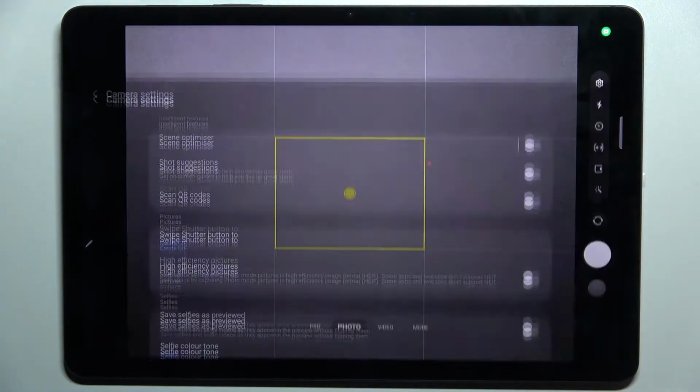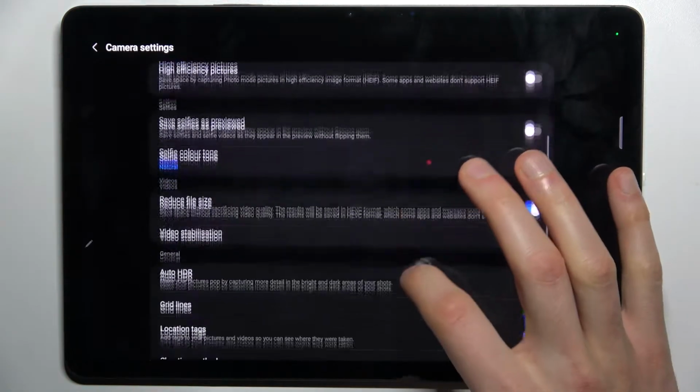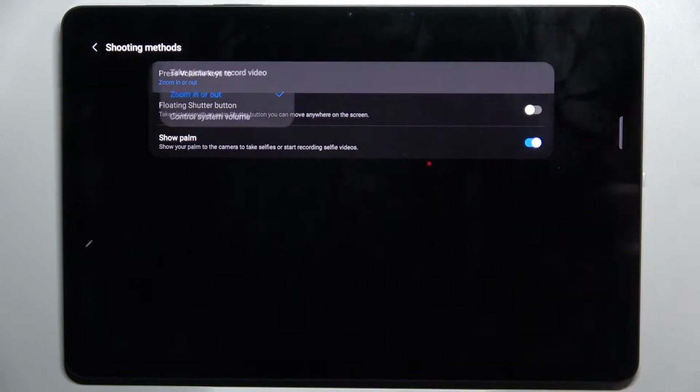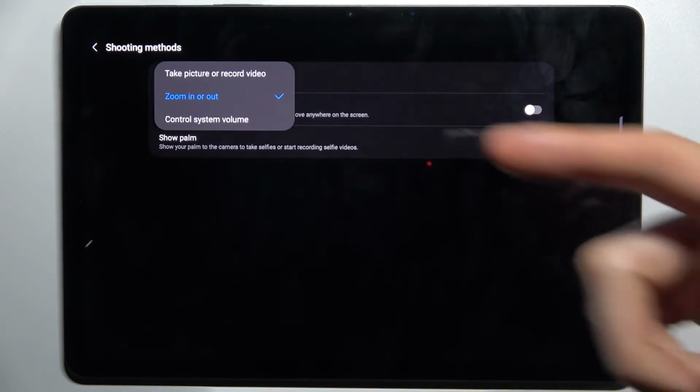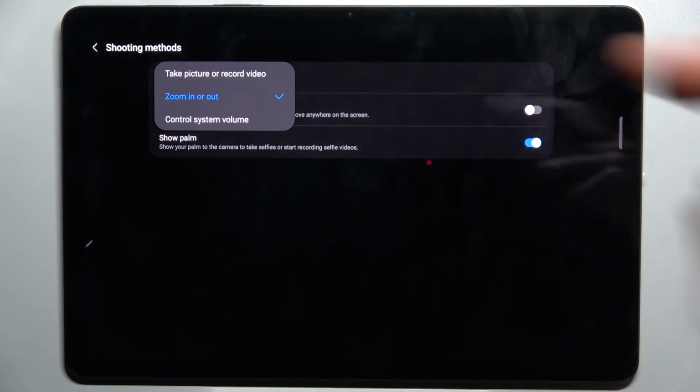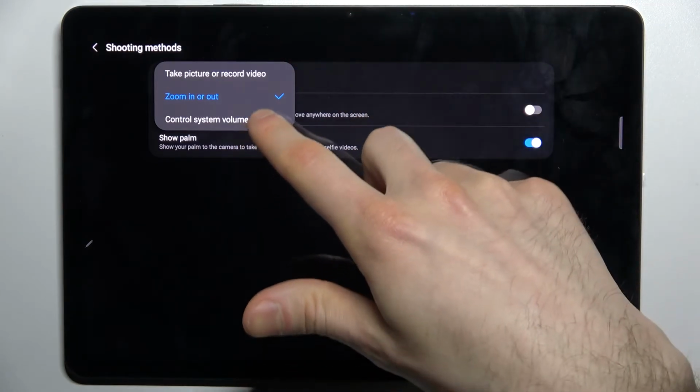So firstly you have to open camera, tap on the gear icon to access its settings, then go to the shooting methods section, and here you have press volume key to. You can change this function to take picture or record video, zoom in or out, or just control system volume.